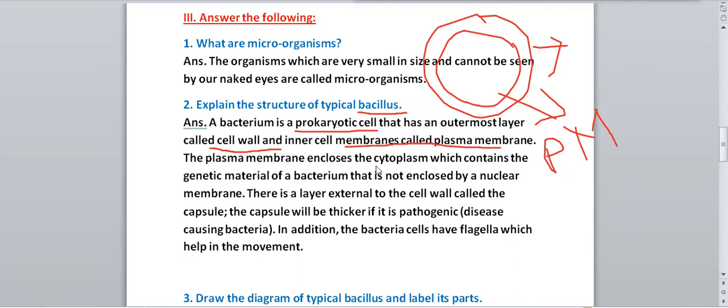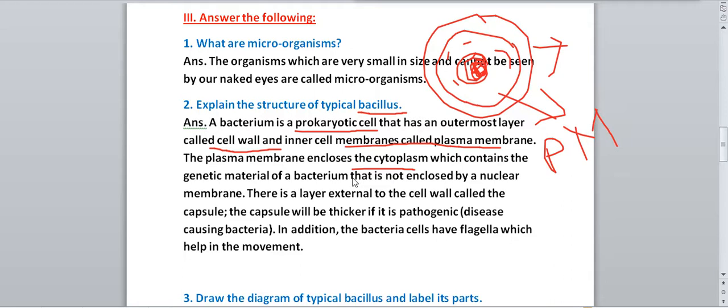The plasma membrane encloses the cytoplasm. After that, inside the plasma membrane, what do we have? Liquid fluid is present, that is called cytoplasm. The fluid substance which is present inside the plasma membrane is called the cytoplasm, which contains the genetic material of the bacterium that is not enclosed by a nuclear membrane. After that, in the center, genetic material will be present, either DNA or RNA, and that genetic material is not enclosed by a nuclear membrane. It means the nucleus is not proper, it is not enclosed by a nuclear membrane. That's why it is a prokaryotic cell.